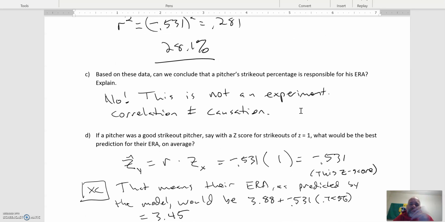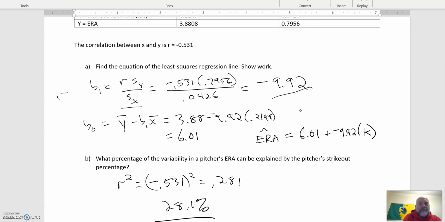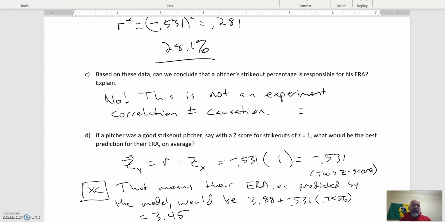And finally, the last one was this idea that when you predict what somebody's z-score is for y, it's r times the z-score in x. We talked about this. This is the justification that makes the slope formula make sense, why we have that slope formula that you see there. If they are one standard deviation above the mean, so they're a good strikeout pitcher, then we expect their ERA to be below average, but it doesn't go lockstep. If someone strikes out more people, that doesn't mean their ERA is definitely going to be better. It's just on average, it's going to be better.